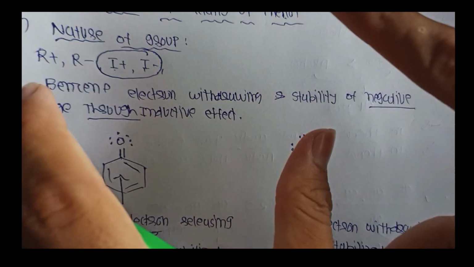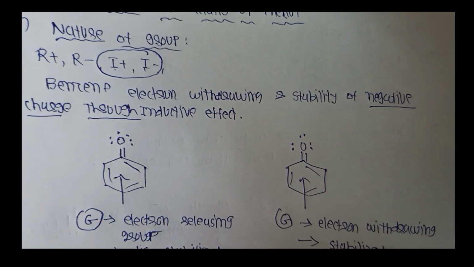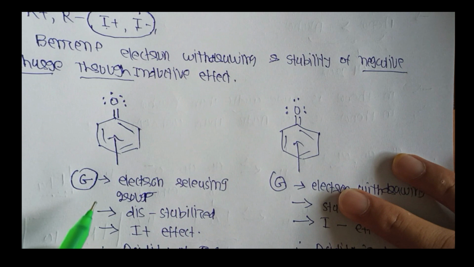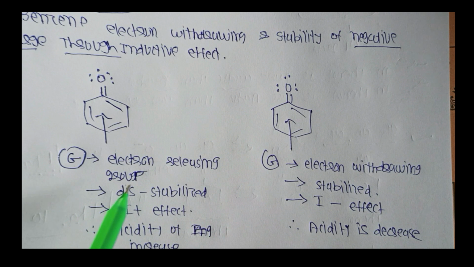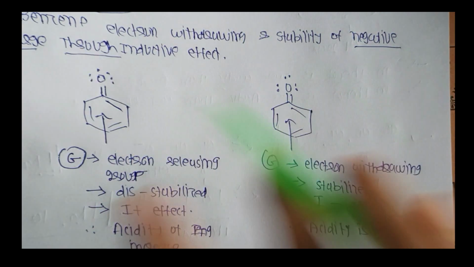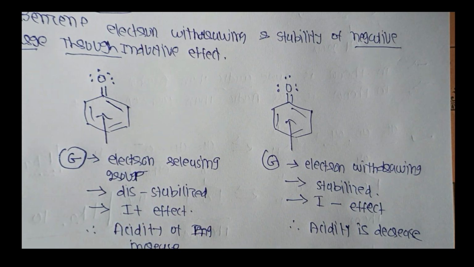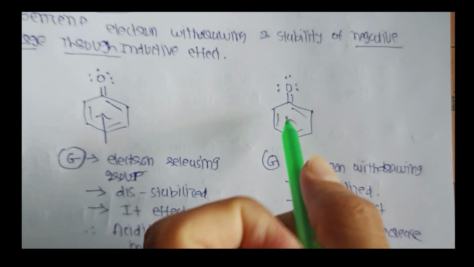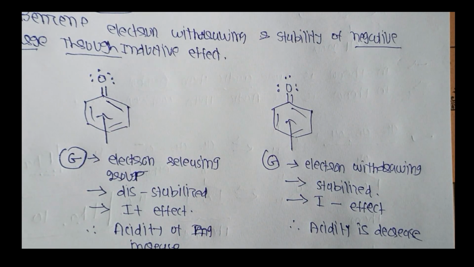The benzene ring is almost electron withdrawing and stabilizing, and two types of group can be attached, one electron releasing and another electron withdrawing. When an electron releasing group is attached, the structure is destabilized with a resonance structure, and it gives an I plus effect, and therefore acidity is increased. In the other example, when an electron withdrawing group is attached, the structure is stabilized, meaning no resonance structure effect, the I minus effect is clear, and acidity is decreased.